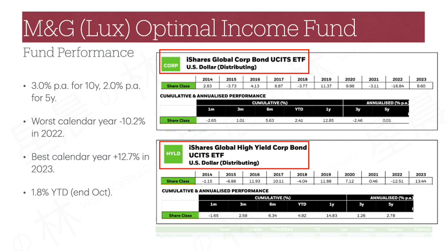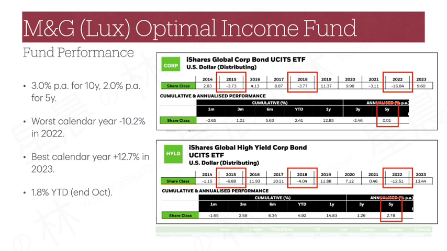While these numbers look a bit uninspiring, let's throw in some comparisons. Assuming a typical retail investor is looking for income, the most direct place would be global investment grade bonds and high yield bonds. I use the iShares Global Corporate Bond UCITS ETF or CORP and the iShares Global High Yield Corporate Bond UCITS ETF or HYLD as a passive comparison in this case.